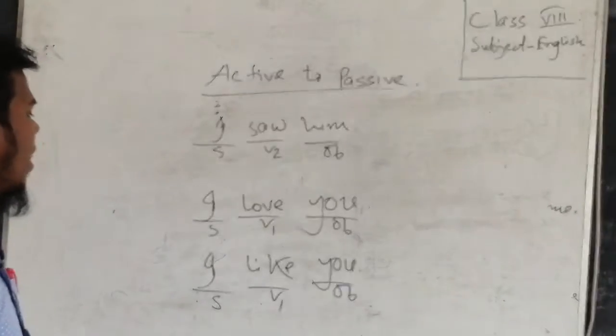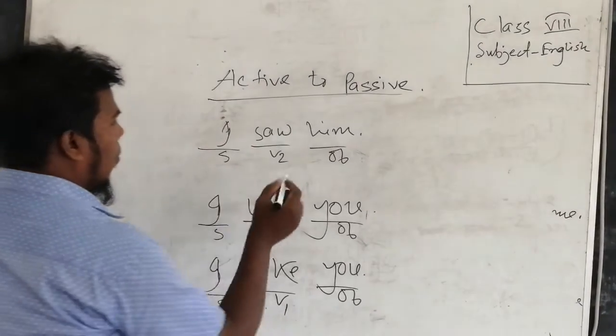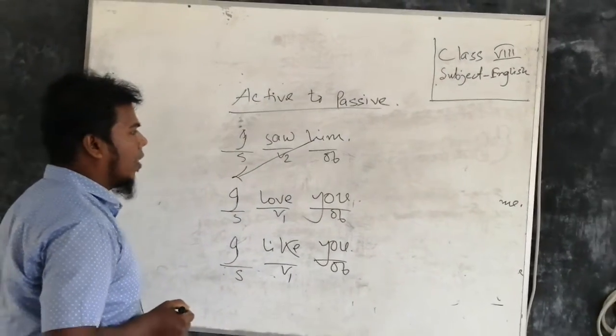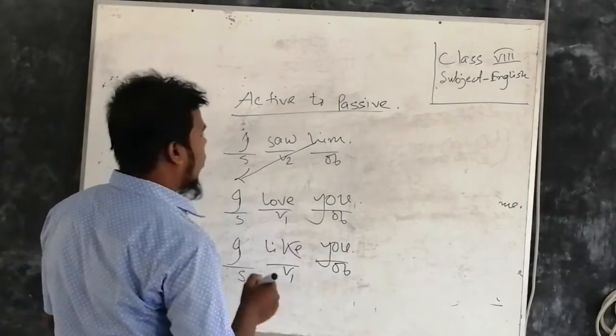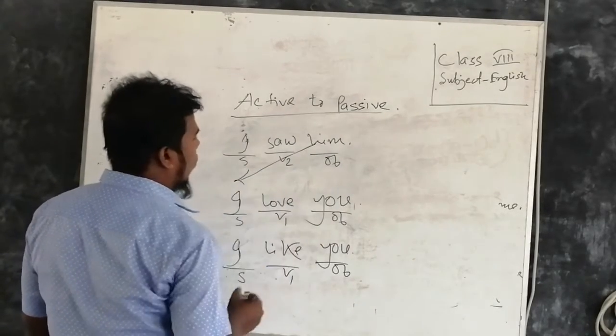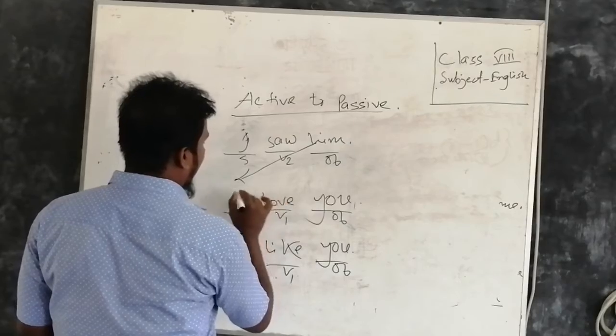If we want to change active to passive, we have to follow some rules. At first, we have to identify subject, verb and object. The first work we have to do: the object will be changed into subject.